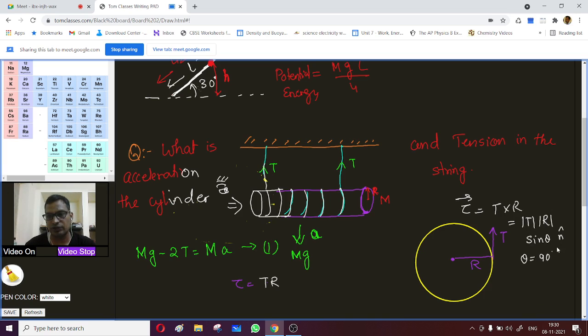I multiplied with the unit vector, right? So that will basically give the direction. So this is 90 degrees, and this is T into R, basically TR. So this is the torque which is acting over there.